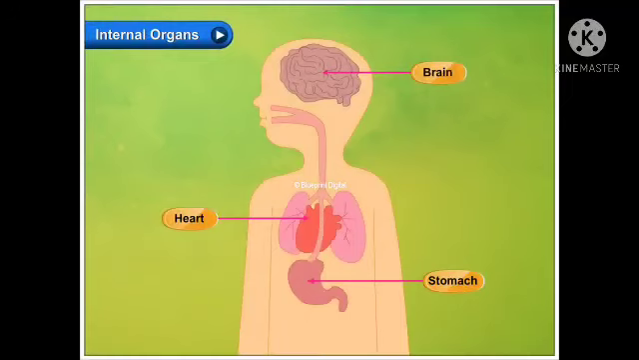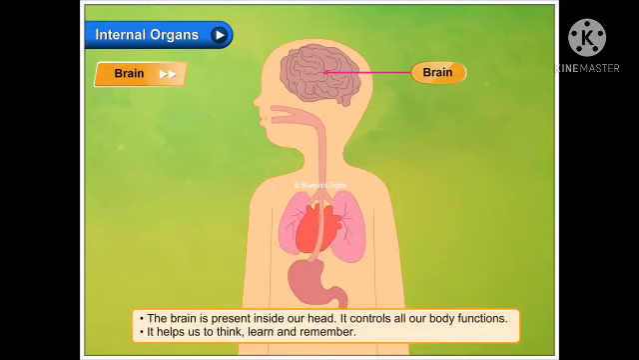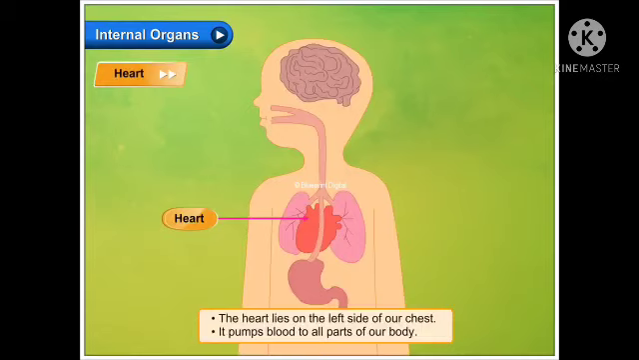Internal organs. There are some body organs that are present inside our body. They are called internal organs. We cannot see them from the outside. Brain. The brain is present inside our head. It controls all our body functions. It helps us to think, learn and remember. Heart. The heart lies on the left side of our chest.